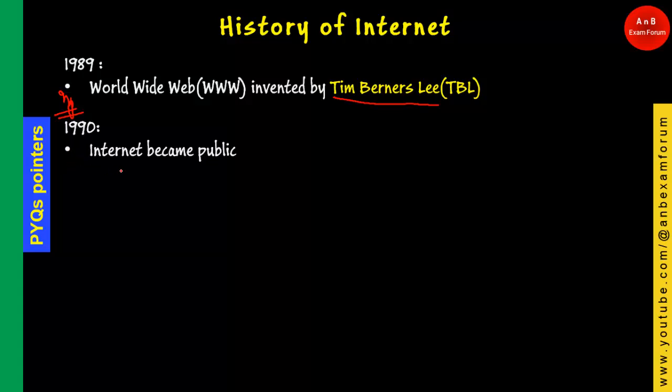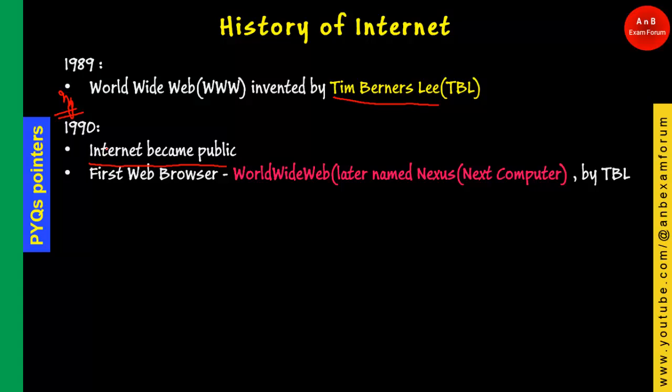The internet became public, because of which the web browser came into the picture. The World Wide Web, the web browser developed by Tim Berners-Lee, became the first web browser since it uses the World Wide Web service. It was later renamed Nexus by TBL. So the first web browser was invented in 1990.